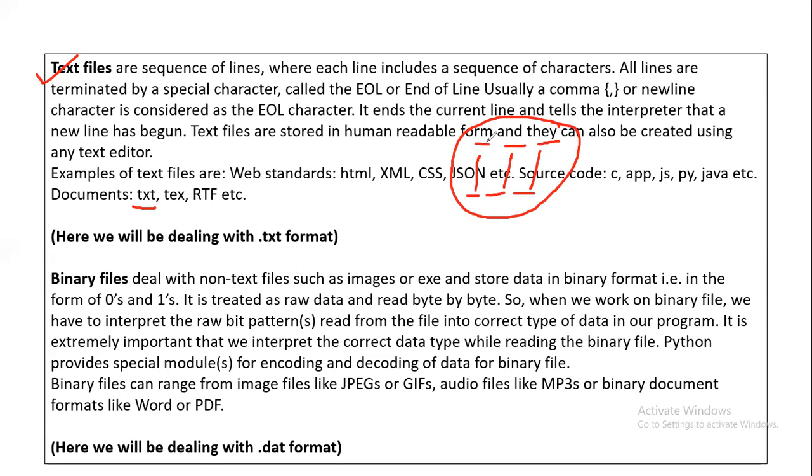For example, count the total number of characters. Count the total number of uppercase characters. Count the total number of lowercase characters. Count the total number of alphabets present in the file. Count the total number of consonants present in the file. Count the total number of words. Count the total number of the word "do" present in the file. Count the total number of words starting with A. Count the total number of words ending with A. Count the total number of lines. Count the total number of lines starting with A, ending with A, or containing A. That sort of question will be there based on text files.